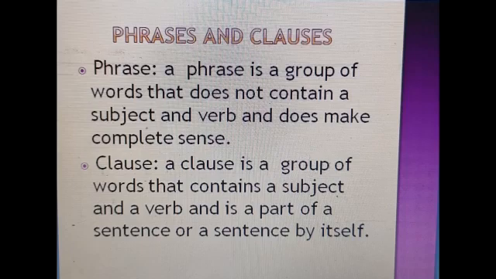Clause. A clause is a group of words that contains a subject and a verb and is a part of a sentence or a sentence by itself.